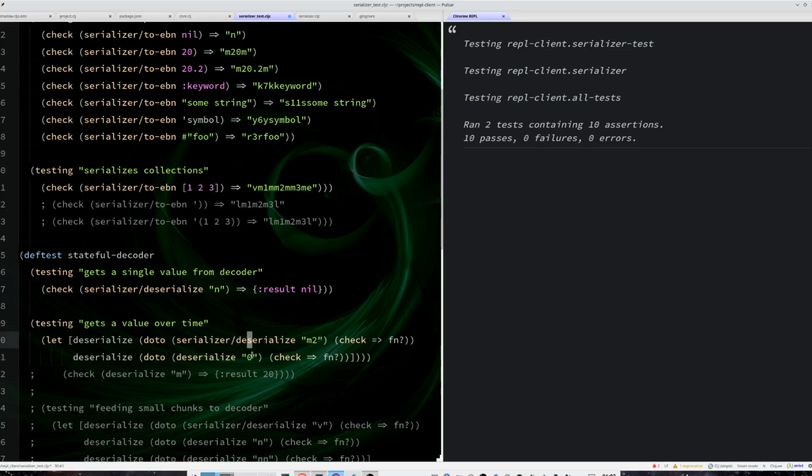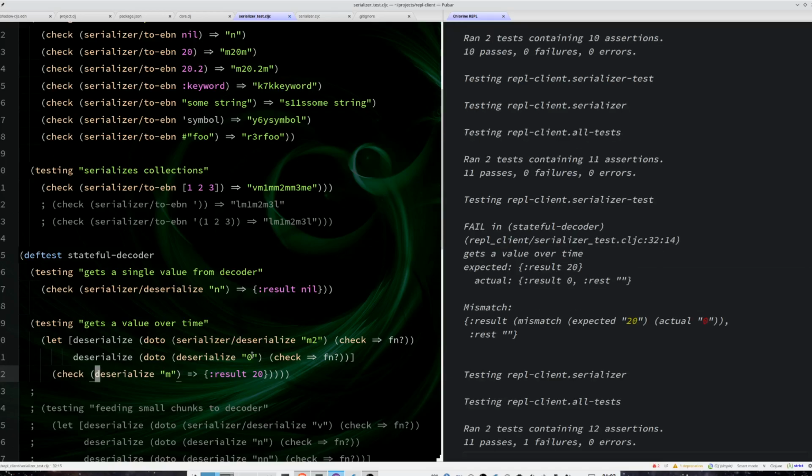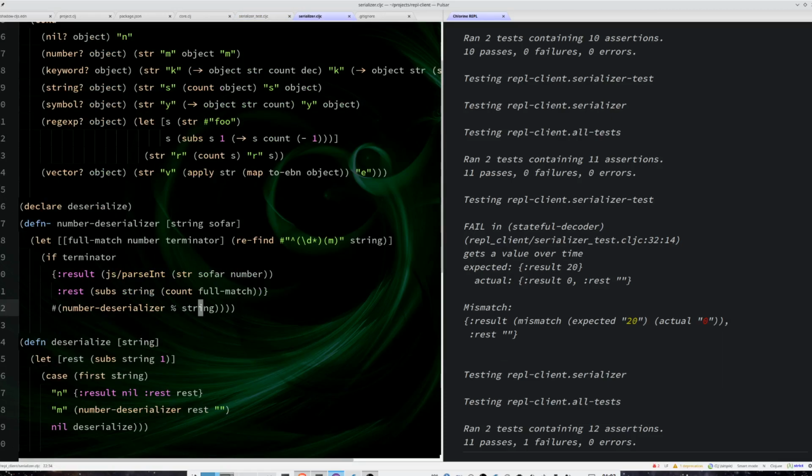0 will also return a function. And finally, I want to be sure that if I get a terminator, then this will be 20. And I did not get 20. And why did I not get 20? It's simple, because I am passing only the string here. And I have to concatenate the string. This is not right.